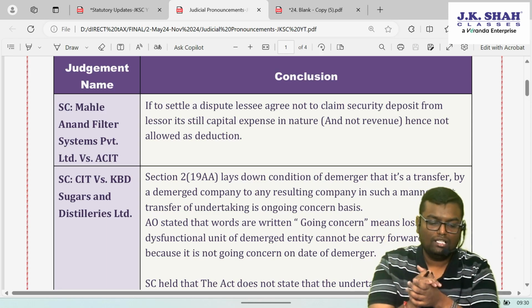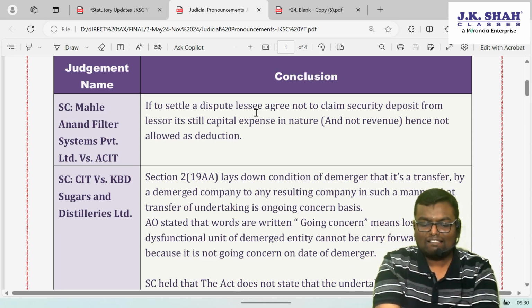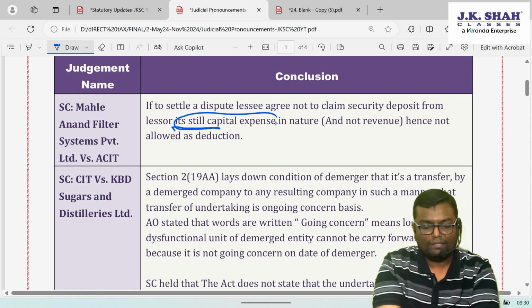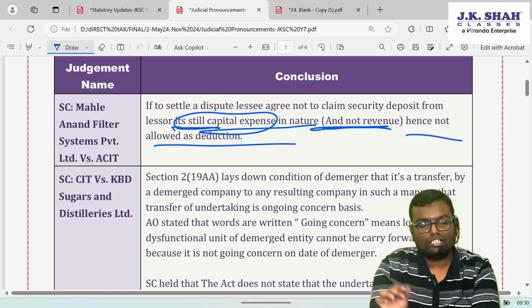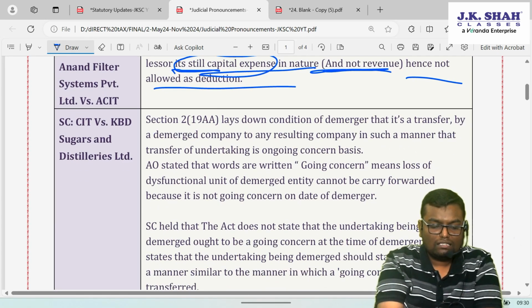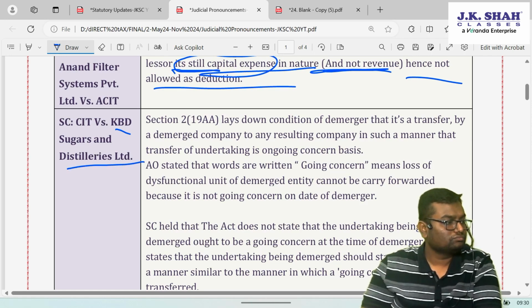It will be disallowed. If, to settle a dispute, the lessee agrees not to claim the security deposit from the lessor, it's a capital expense in nature, not revenue in nature, hence not allowed as a deduction. Then Supreme Court, CIT versus KBD Sugar and Distilleries Limited.